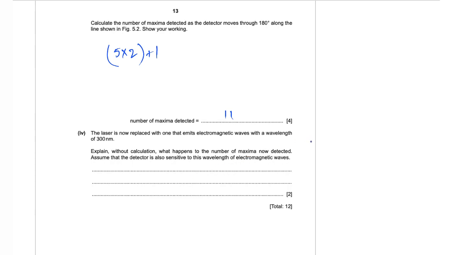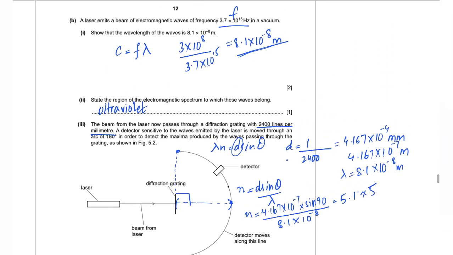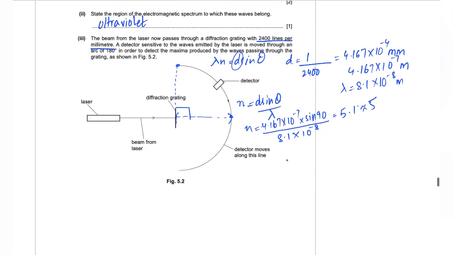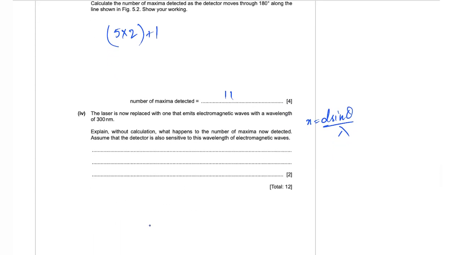Now according to the formula, that is n is equal to d sin theta over lambda, the number of maxima is inversely proportional to the wavelength. Now 300 nanometers is a longer wavelength than the one that we were using in the earlier part, and that was 8.1 into 10 to the power of negative 8 meters. So an increase in wavelength means that the number of maxima is going to decrease because they're inversely proportional. So we can write that